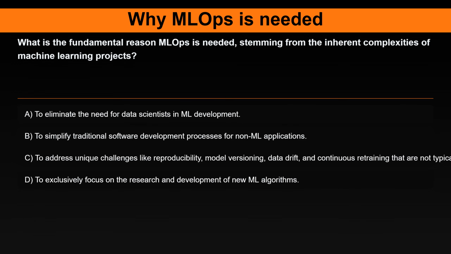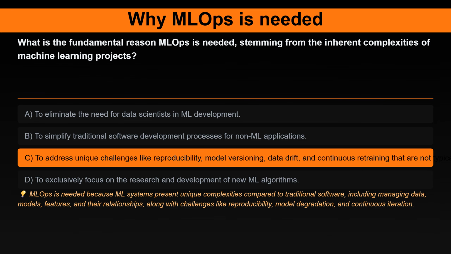Question 28. What is the fundamental reason MLOps is needed, stemming from the inherent complexities of machine learning projects? Option A. To eliminate the need for data scientists in ML development. Option B. To simplify traditional software development processes for non-ML applications. Option C. To address unique challenges like reproducibility, model versioning, data drift, and continuous retraining that are not typically found in traditional software. Option D. To exclusively focus on the research and development of new ML algorithms.